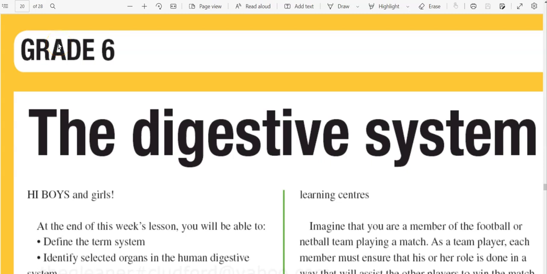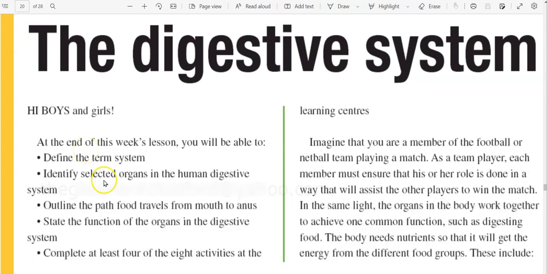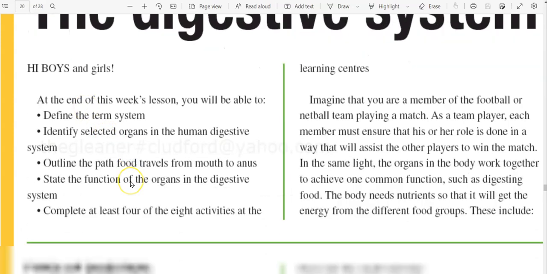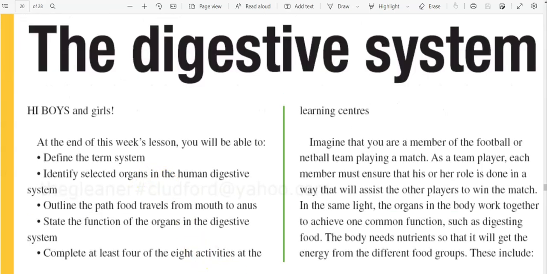We look at the digestive system. Be able to define the term system, identify selected organs in the human digestive system, outline the path food travels from the mouth to the anus, state the function of the organs in the digestive system, and complete at least 4 of the 8 activities at the learning centers.